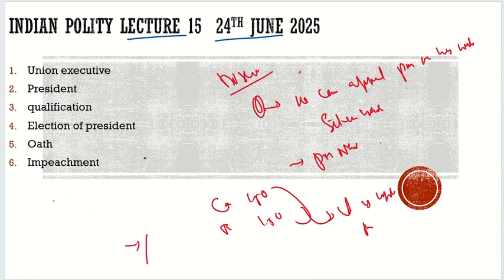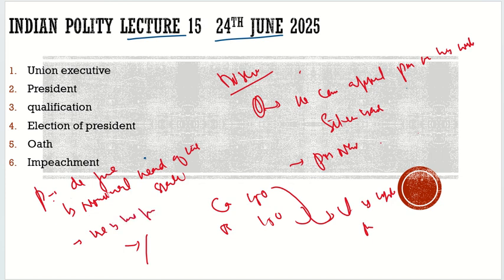Also in yesterday's class we discussed the status of the president, how he is the de jure, the nominal head of the state. And we also established yesterday that he is the first citizen of the country.